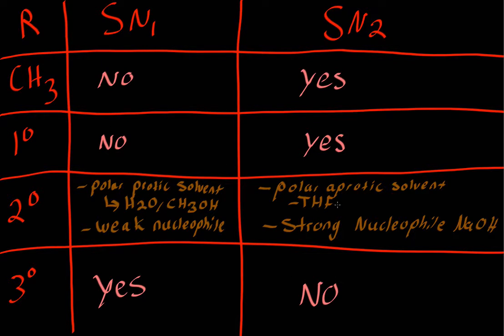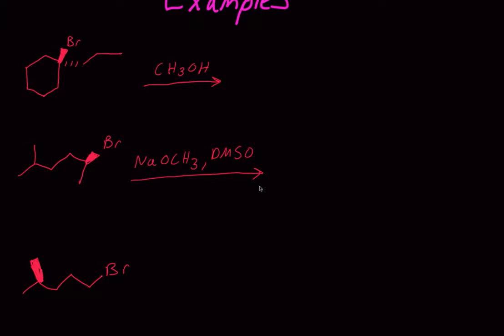But right here is where we run into some trouble. For SN1, we want a polar protic solvent with a weak nucleophile. And for SN2, we want a polar aprotic solvent like THF, or we want just a strong nucleophile. So that's going to be SN2. Now let's do some examples.